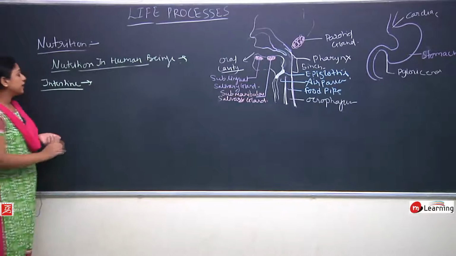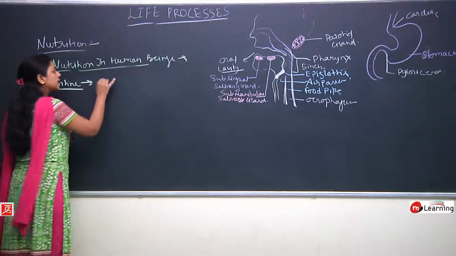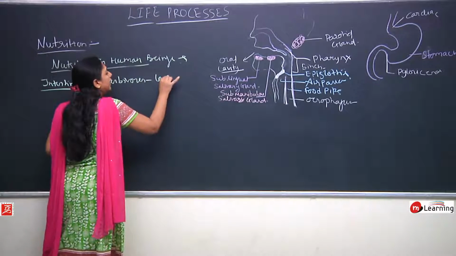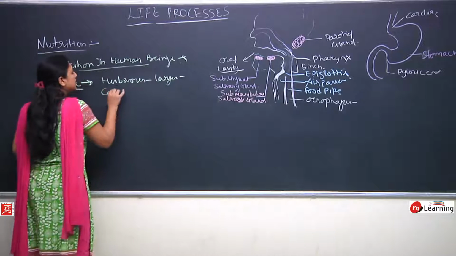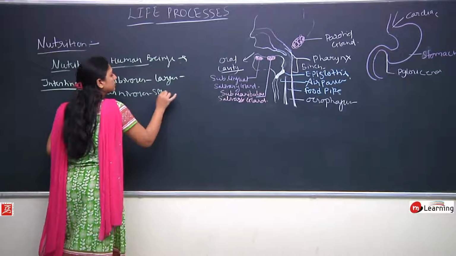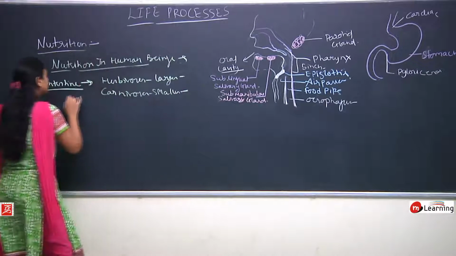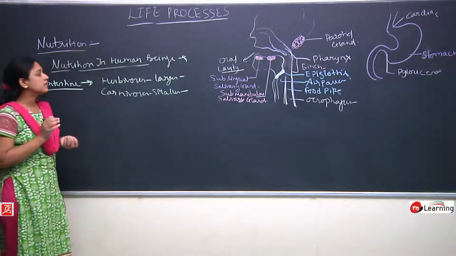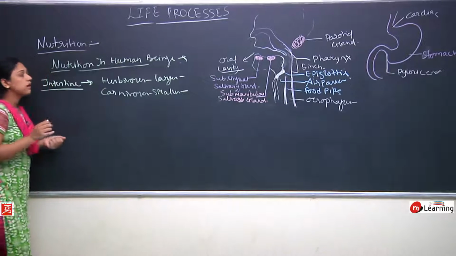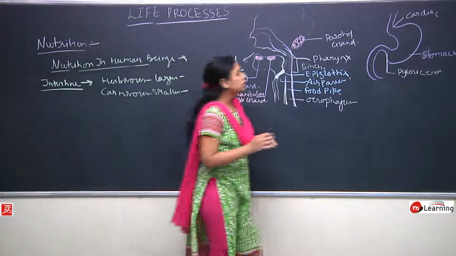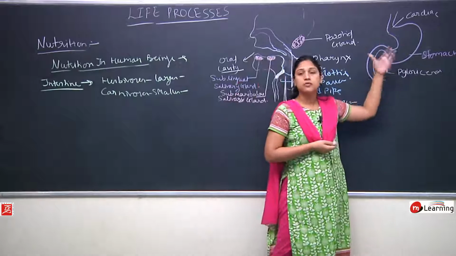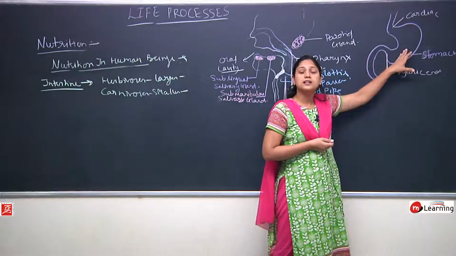So, in the herbivorous it is larger, and in the carnivorous it is smaller than the herbivorous. But still it is the largest part of the digestive system in animals and in human beings also. So, after the pyloric end, one more thing is, we know that the food remains in the stomach until it gets digested,